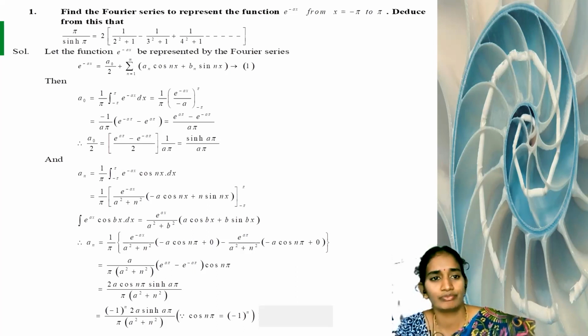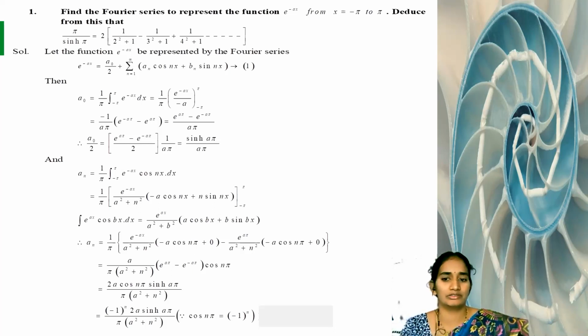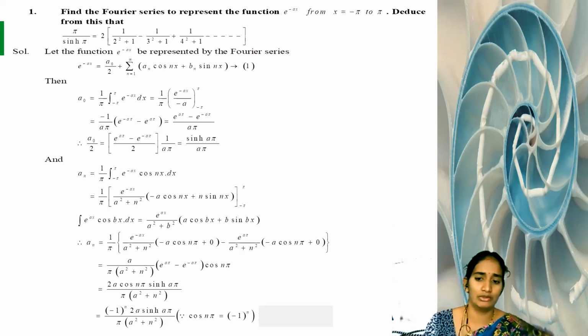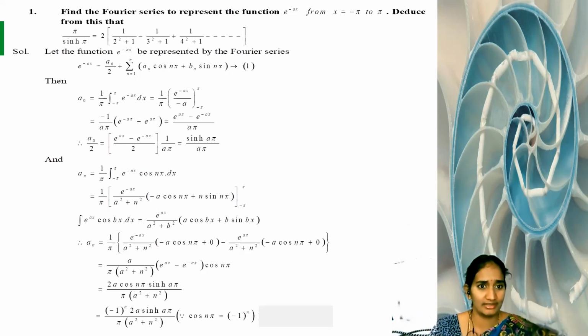This is your question. In this question, first we take the values f of x, and then your limit is minus pi to pi. We know the Fourier series formula f of x equal to A0 by 2 plus summation n equal to 1 to infinity An cos nx plus Bn sin nx. Now we express the Fourier series. Let the function f of x equal to e power minus ax be represented by the Fourier series: e power minus ax equal to A0 by 2 plus summation n equal to 1 to infinity An cos nx plus Bn sin nx. This is your equation 1.